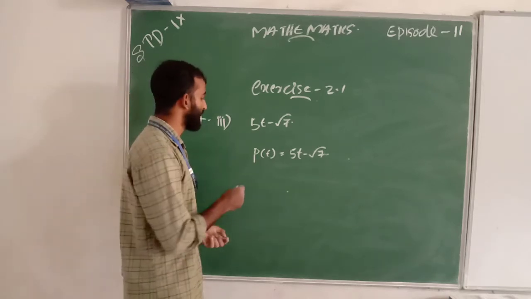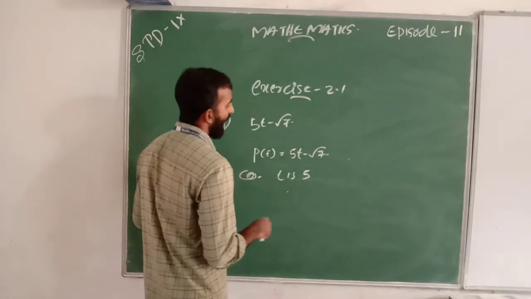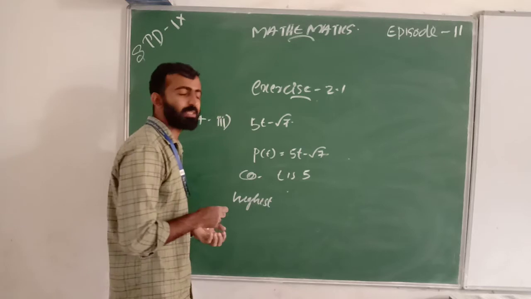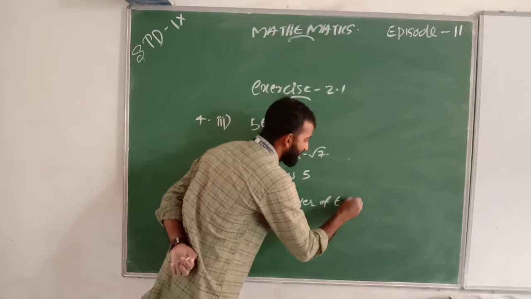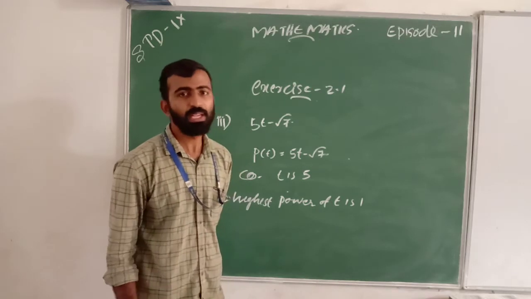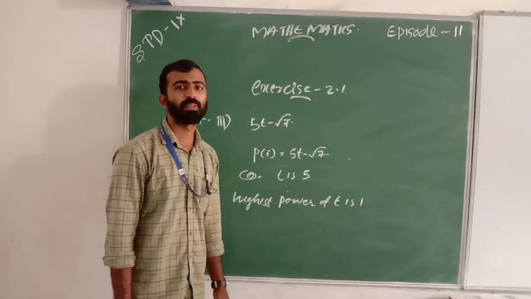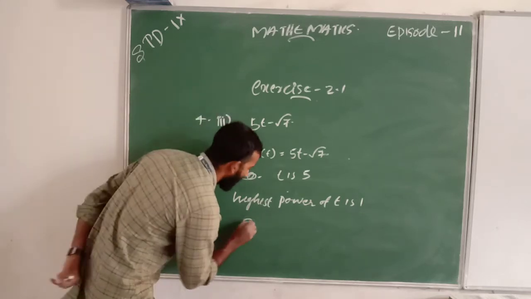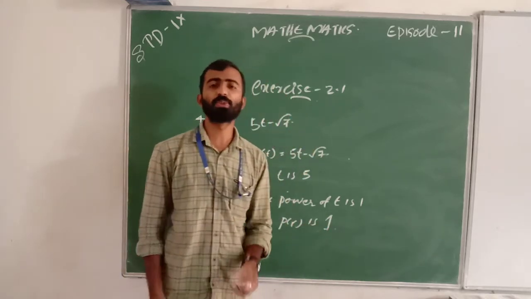The coefficient of t is 5, and the highest power of t is 1. Then the answer is, the degree of p of t is 1.